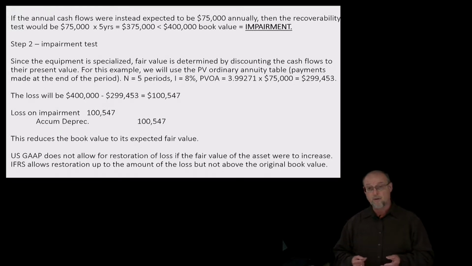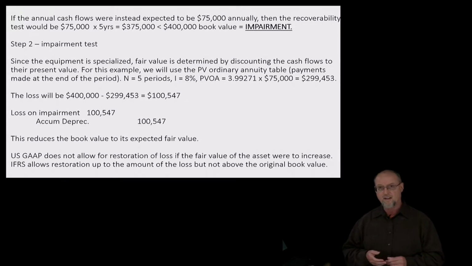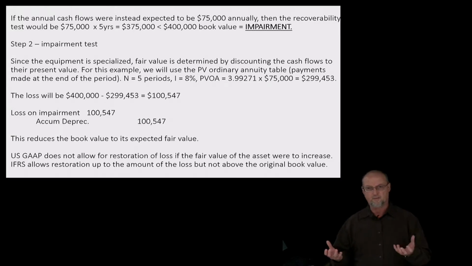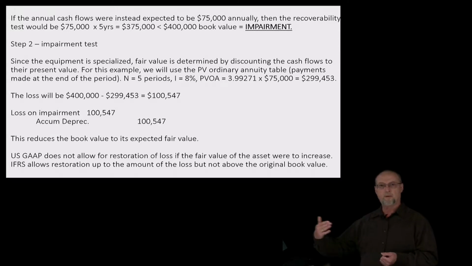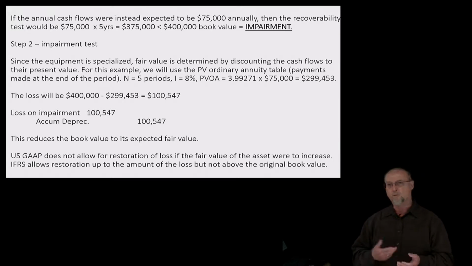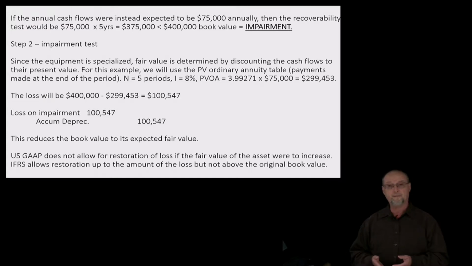So now, the undiscounted cash flows were less than book value. There can be no arguing. There's an impairment. To determine the impairment, we now take the fair value of this asset compared to the book value. With some assets, fair value can be determined through independent third-party appraisal. For example, Kelley Blue Book on vehicles. In other cases, it's more difficult to determine that, in which case we would take the cash flows and we would now discount them back to their present value, which is what we do in many other areas of accounting.